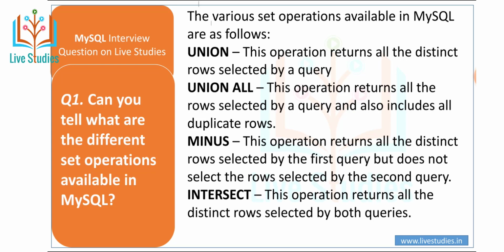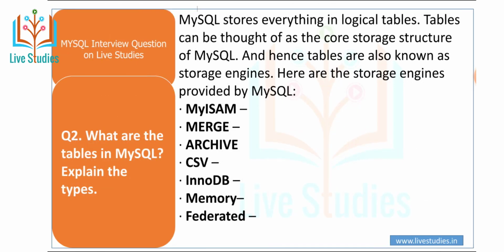Moving to another question: what are the tables in MySQL? Explain the types. MySQL stores everything in logical tables, which can be thought of as the core storage structure of MySQL, and hence tables are also known as storage engines. Here are the storage engines provided by MySQL: MyISAM, merge, archive, CSV file, InnoDB, memory or heap, and federated.